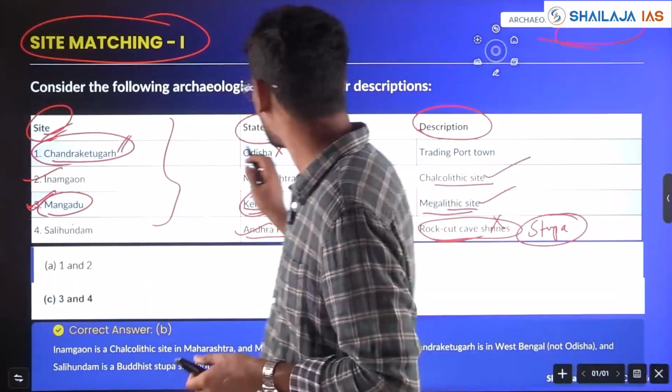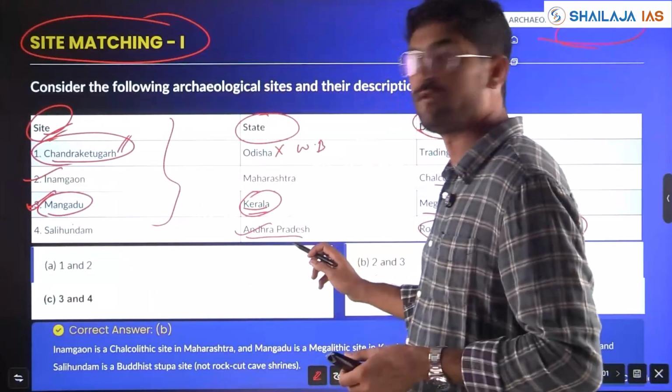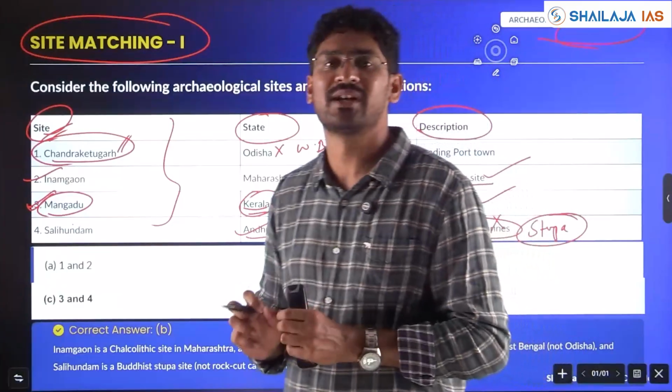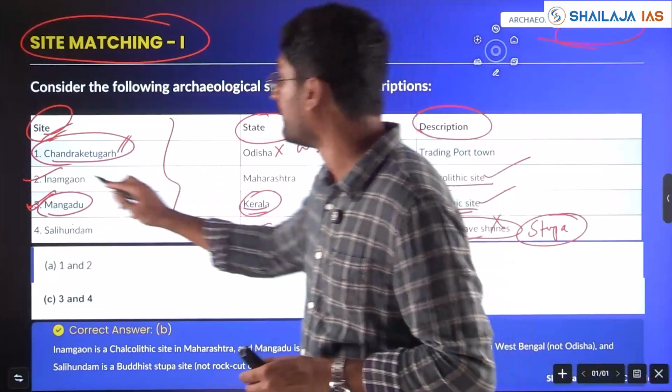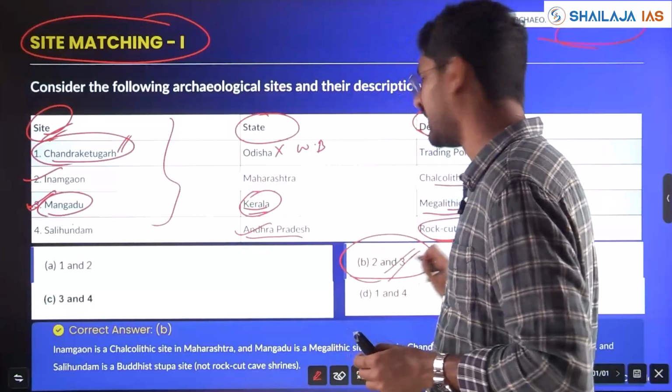So, option 1 is wrong because the state has been wrong. 2 and 3 are right. Option 4, the state is right but the description is wrong. So, your answer will be 2 pair or 2 and 3. Which is the option? 2 and 3.